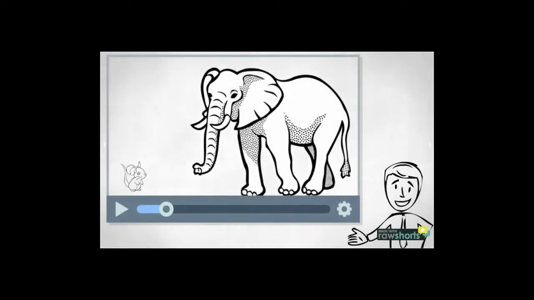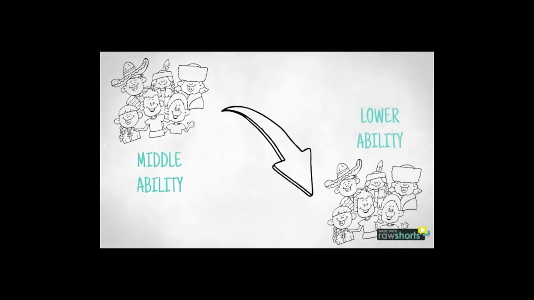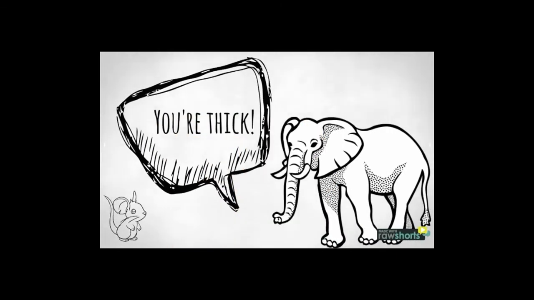Whilst on placement, I experienced a situation that could have a negative impact on a child's self-esteem in relation to ability groupings. A middle ability child was moved down into the lower set. A high ability child said, "That's because you're thick." This caused a negative atmosphere in the classroom and showed the negative impact ability groupings can have.